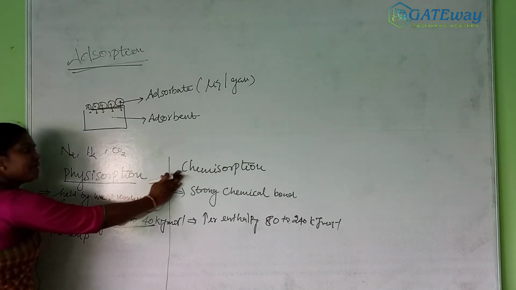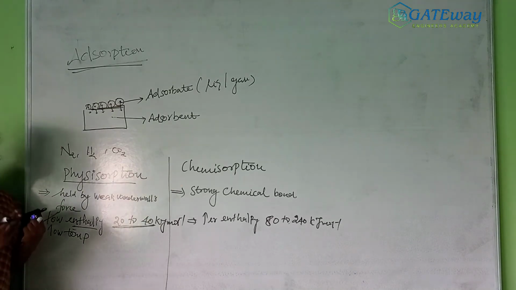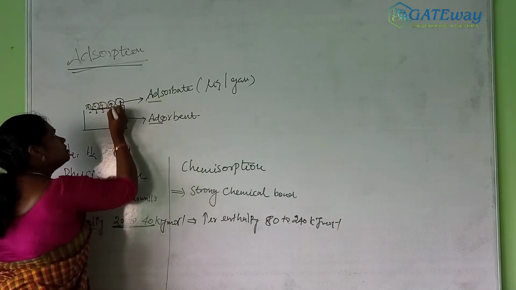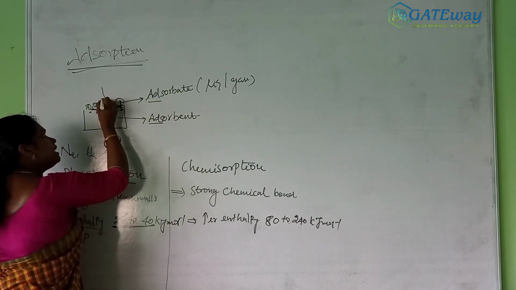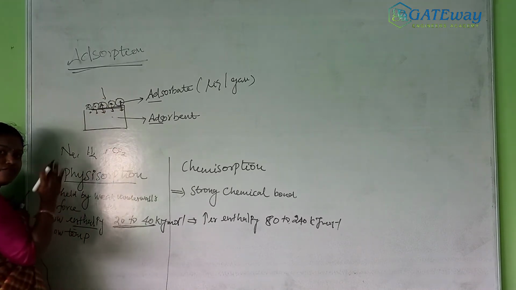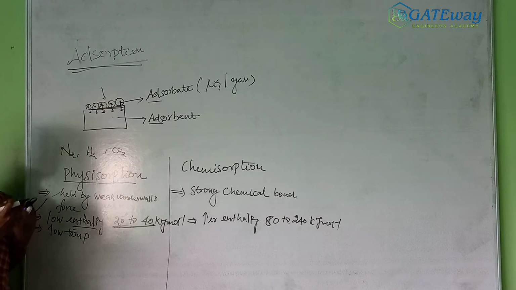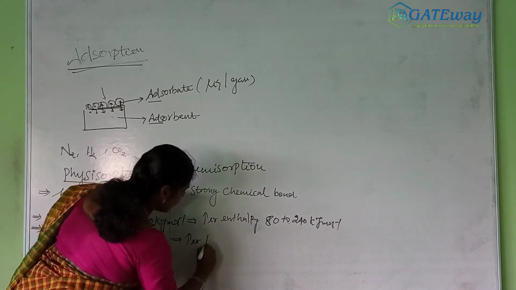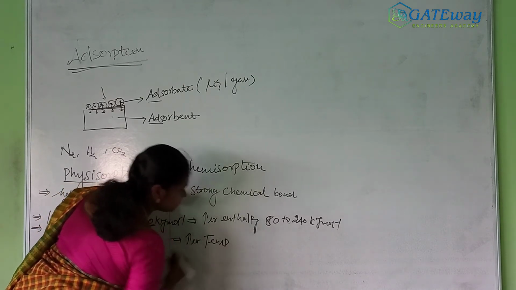But in chemical adsorption, the adsorbent and adsorbate form a strong bond, so a higher temperature is applied. Only then are both held together tightly, so a higher temperature is applicable.